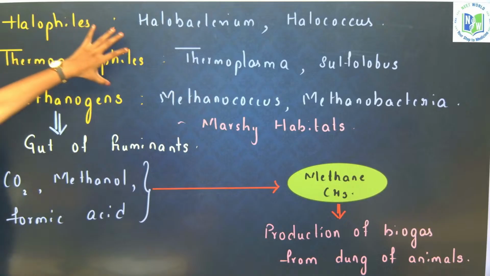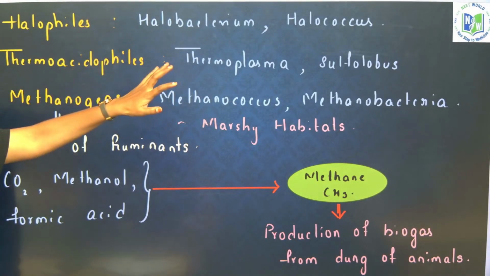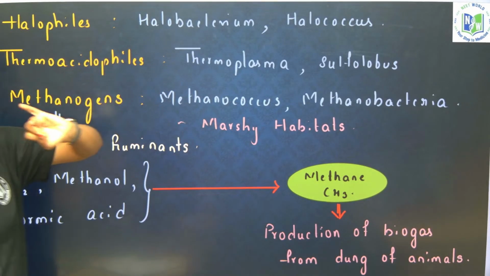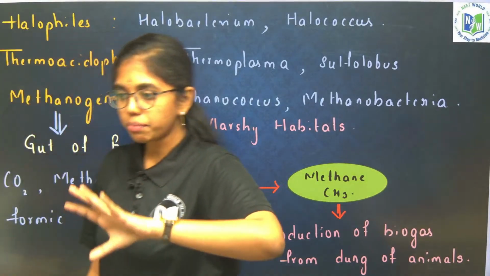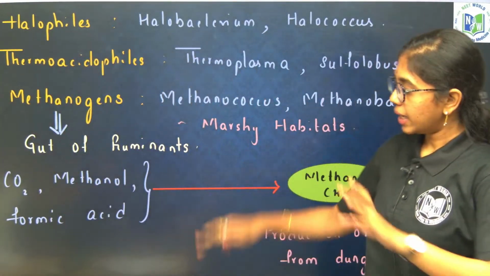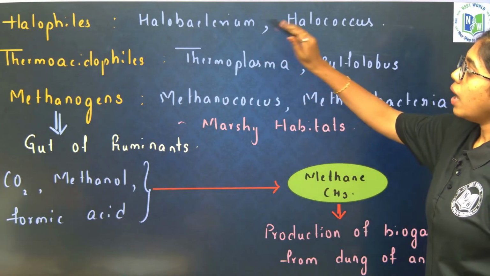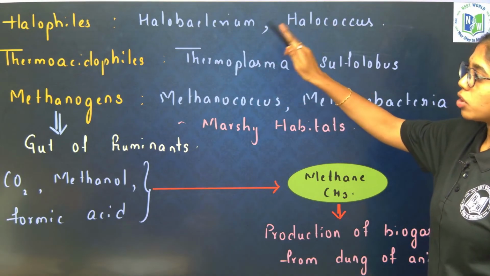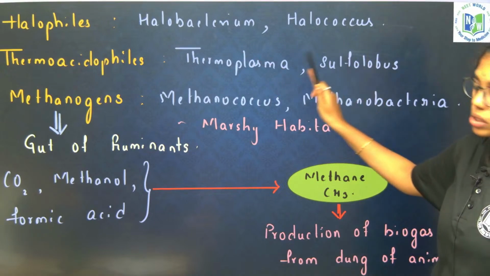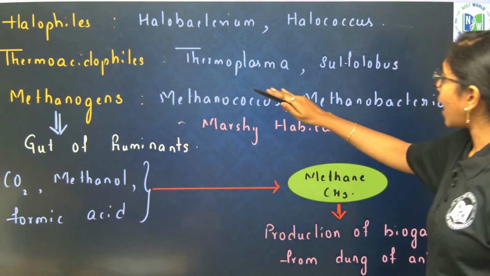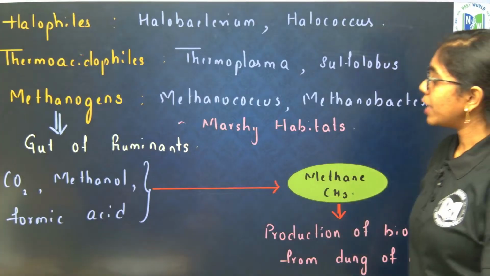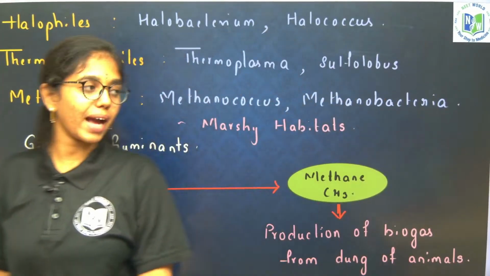So, examples are important again. Everywhere examples are important: biological classification, morphology. Without examples, don't expect a question. With examples you will get a question for sure. So, halophiles, examples include Halobacterium and Halococcus. Thermoacidophiles, Thermoplasma and Sulfolobus. Methanogens, Methanococcus and Methanobacterium.